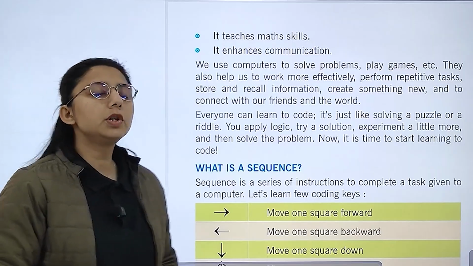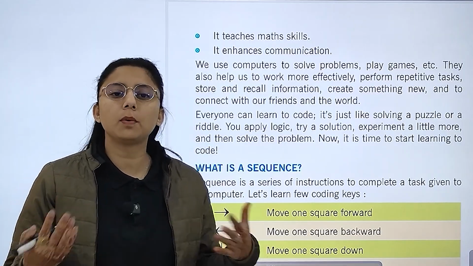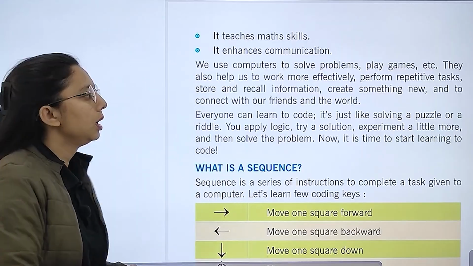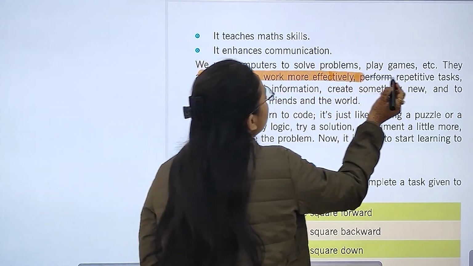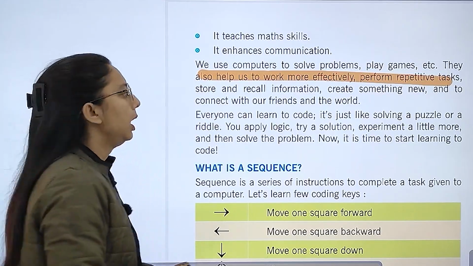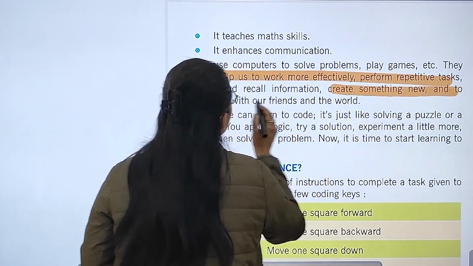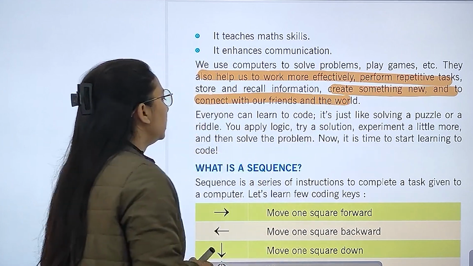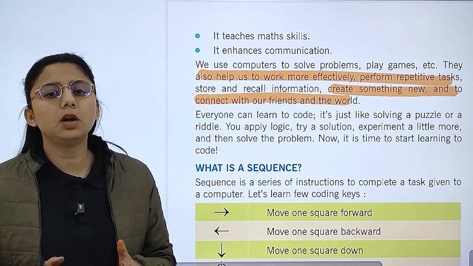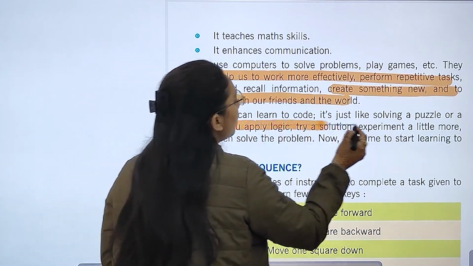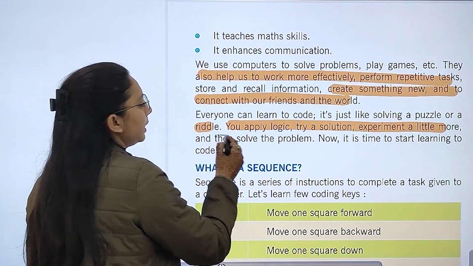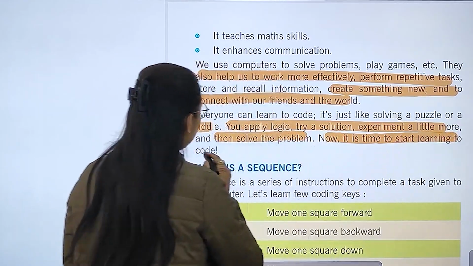We use computers to play games, solve problems, do drawings, and many different things. They also help us to work more efficiently, perform repetitive tasks, and store and retain information. We create something new and connect with our friends in the world. Everyone can learn to code. It is just like solving a puzzle or a riddle. You apply logic, try a solution, experiment, and solve them. Now it's time to start learning to code.